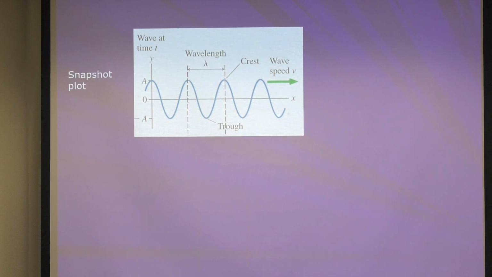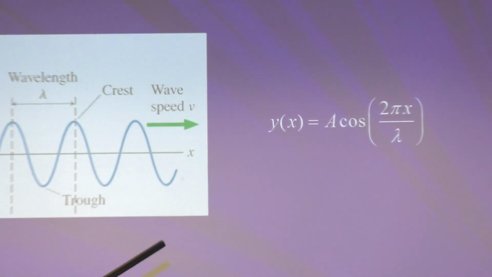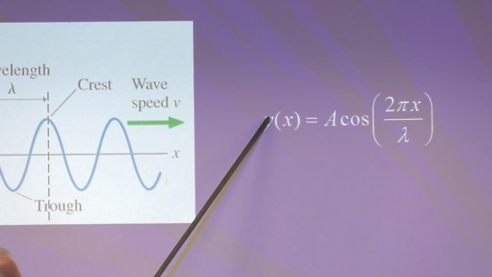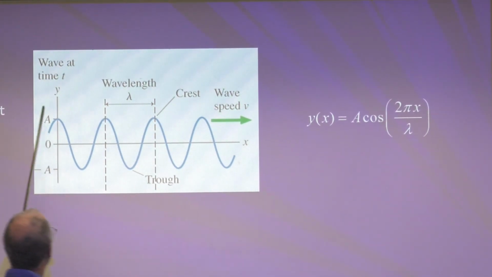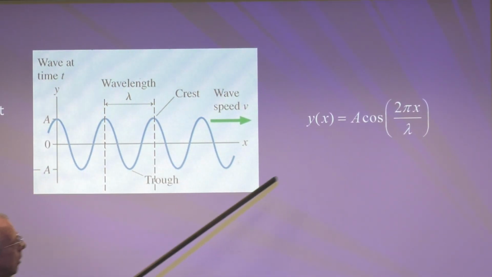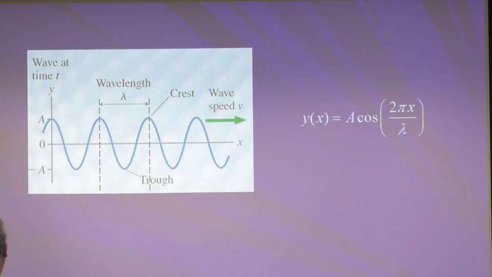I don't know if it's a long time ago for you. It is for me, though. So this is the equation, and if you don't believe it, look in your trig book. y, which depends on x, equals A, that's the amplitude, cosine 2 pi x over lambda. That's the equation.